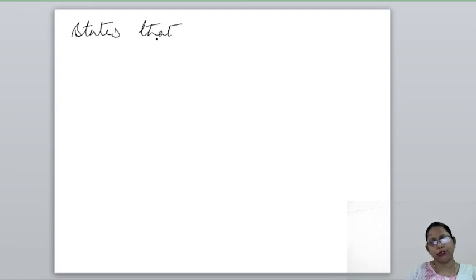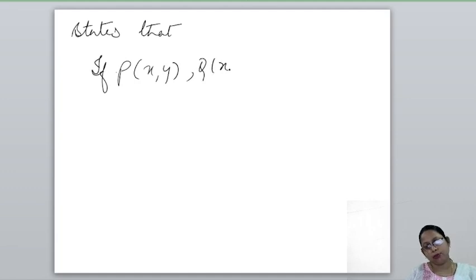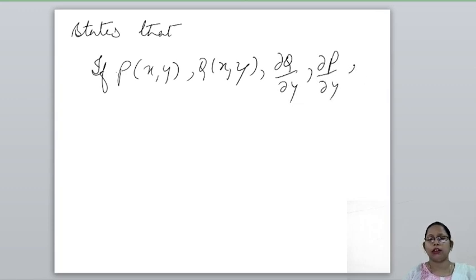Green theorem gives the relation between a line integral and a surface integral, that is a single integral and a double integral. For that, the functions need to satisfy this criterion. If P(x,y), Q(x,y), del Q by del x, del P by del y are all continuous functions